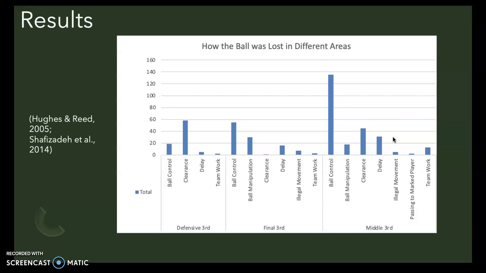Shafizadeh et al. 2014. This shows that perturbations via clearances and ball control are common, but need to be improved in order to thwart potential threat from opposition. Implications upon practice design again show that practice pertaining to clearance effectivity and passing quality should be completed with more effect on positional loss, for example using thirds to help visualise the field and stop players making errors close to the goal, stopping better quality chances for the opposition team.